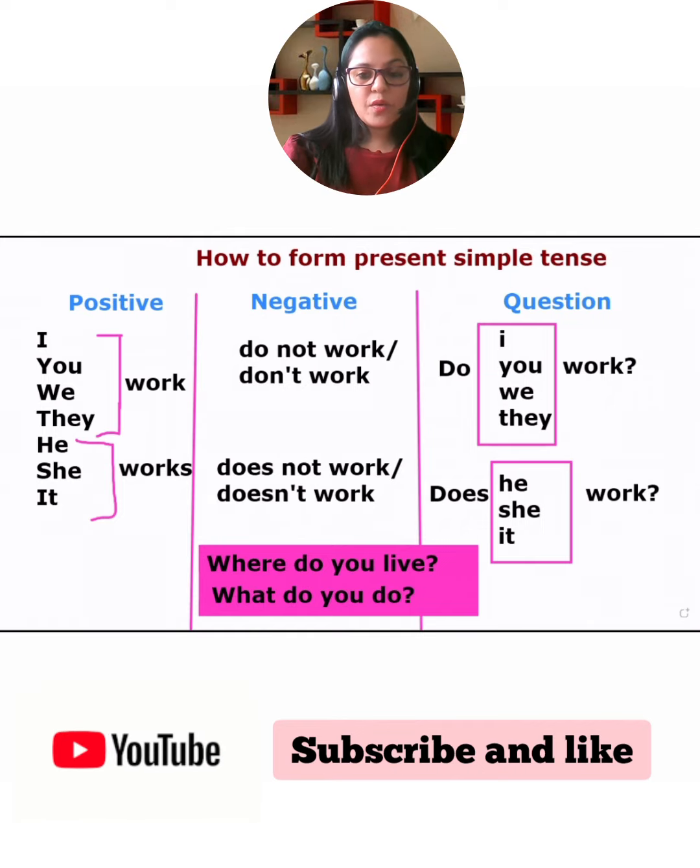Okay. We will just take out the O from not and it will become don't. Okay. So it will be a contraction. Do not, don't. Do not, don't. That's a short form. Okay. Same like don't, does not will become doesn't. Okay. Like don't, when we contract does not, it will become doesn't.